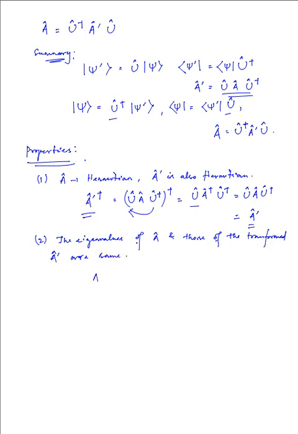That means if we have A operating on the eigenvectors psi n, giving the eigenvalue a n times psi n, then we also have A primed operator operating on psi n primed, and that is equal to a n times psi n primed. So the eigenvalues are the same.